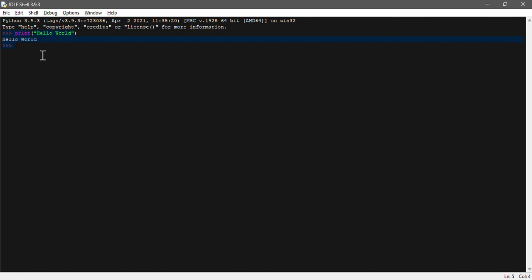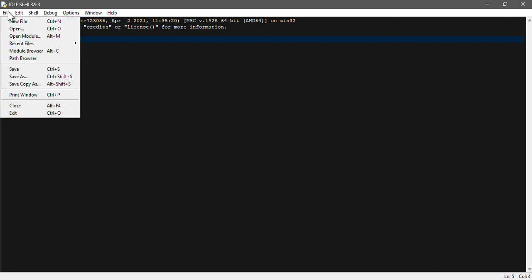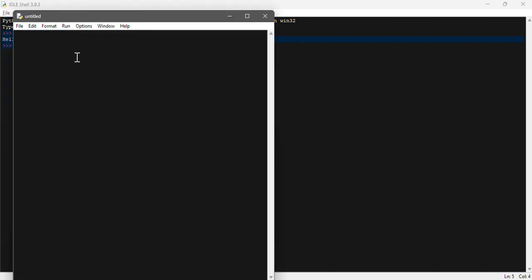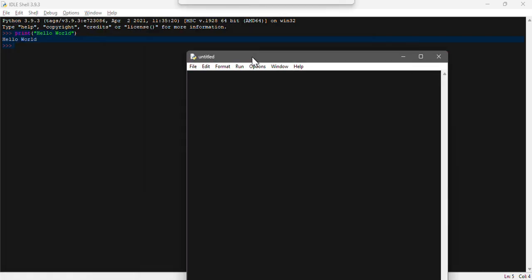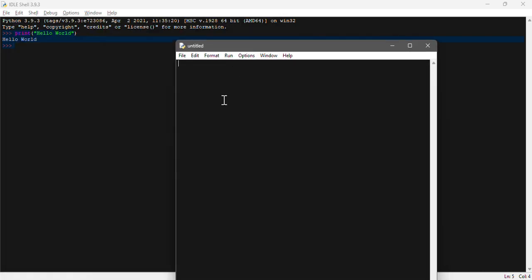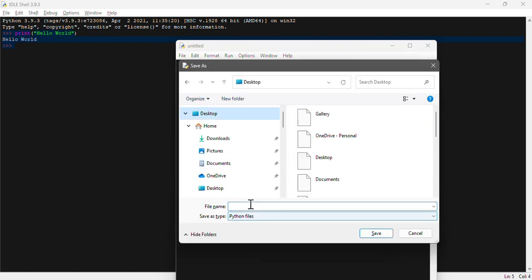So to avoid those things, we need to save the time. What we can do is use the file option and click new file. This file will open. Now you need to save this file wherever you prefer. For example, if I click save, I select desktop, and I type first. That's it. You can give any name and it will save with the Python extension, okay?